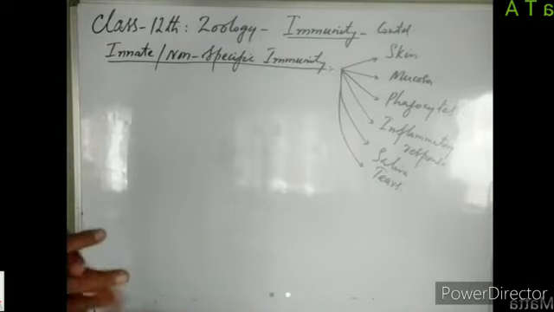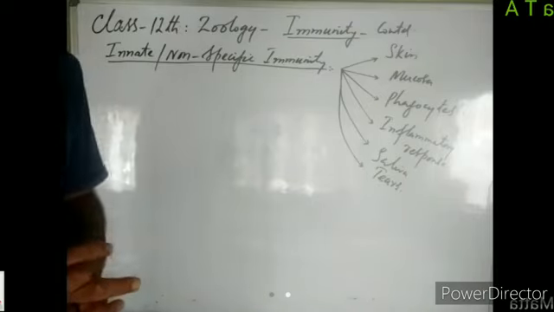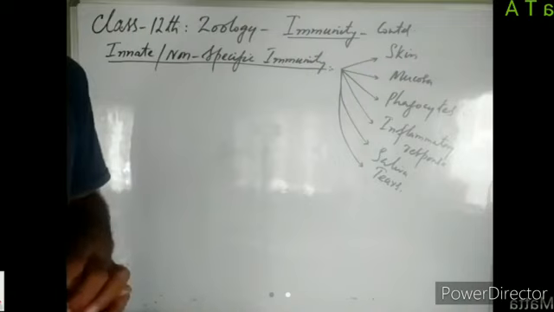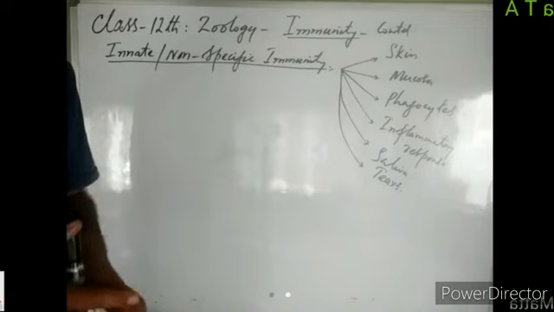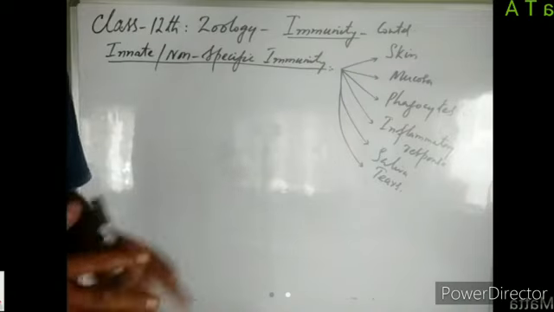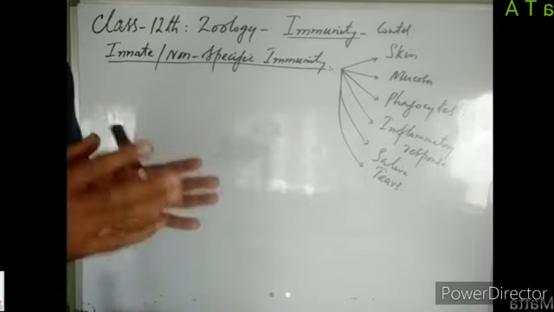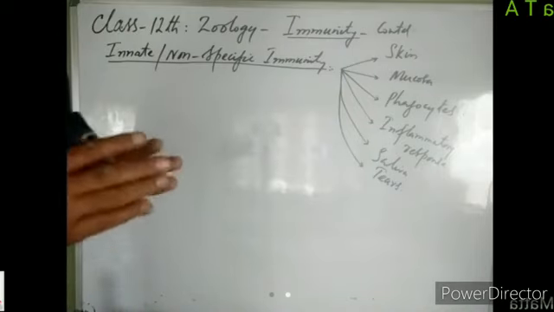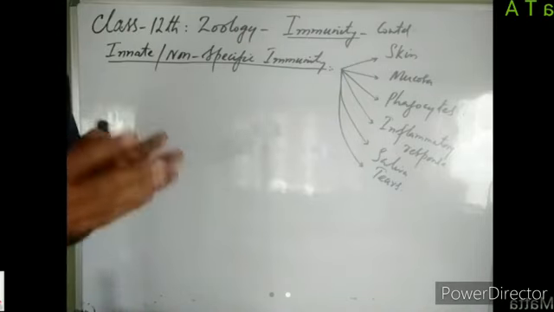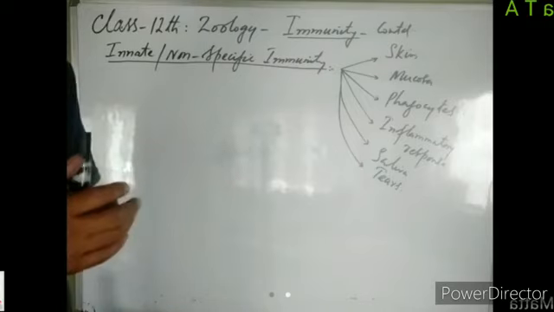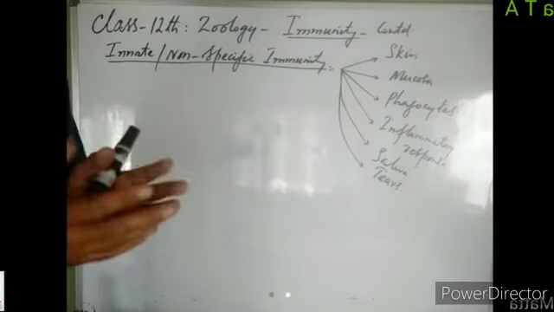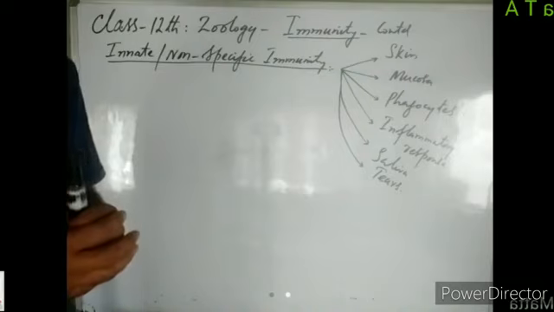As you might remember, mucosa is present in the hollow visceral cavities of our body. It lines the hollow cavities of the body. The lumen of the gastrointestinal tract is lined by mucosa. The lumen of the respiratory tract is lined by mucosa. The lumen of the urinogenital system is lined by mucosa, right?